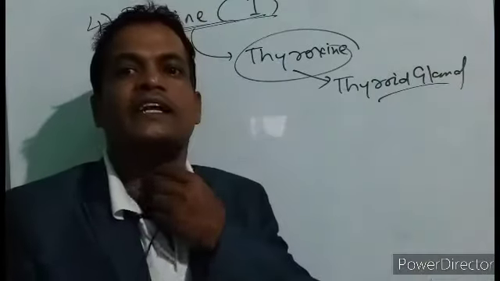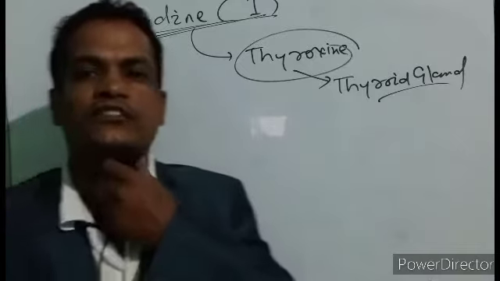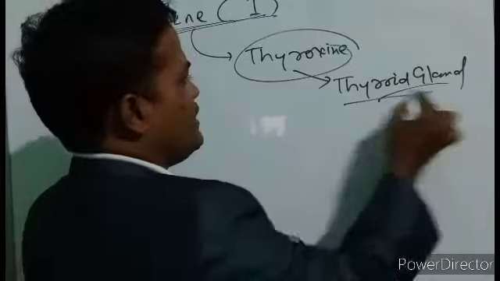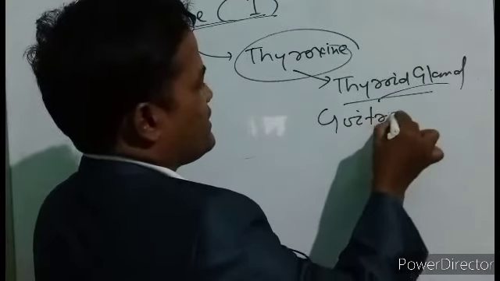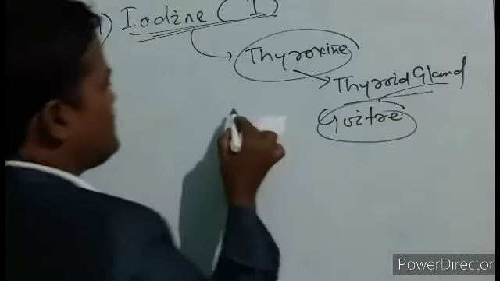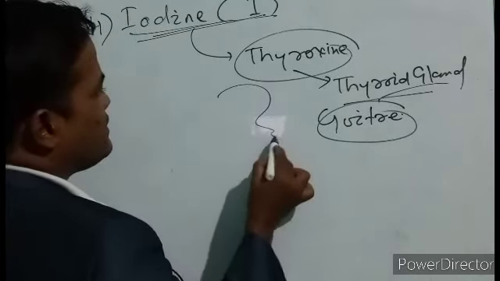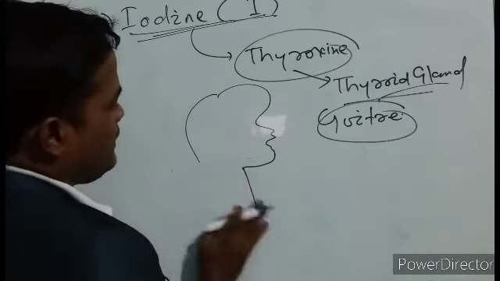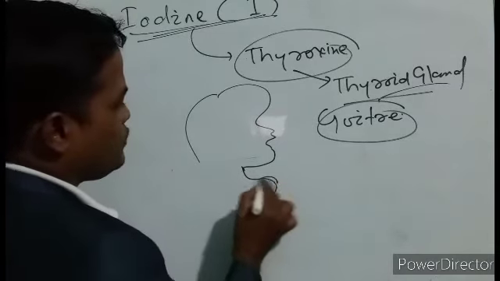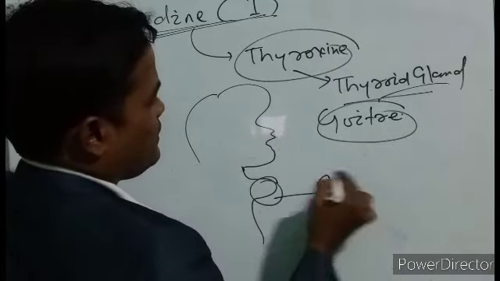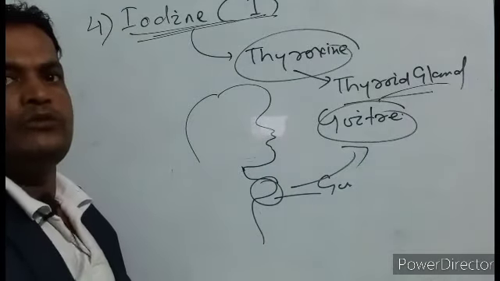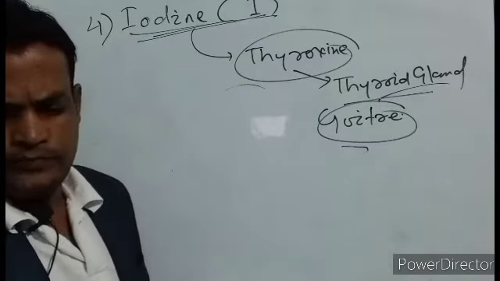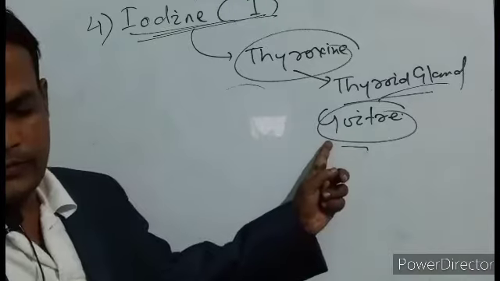Insufficient secretion of thyroxine causes a swelling of the neck, which is called goiter. So this is due to deficiency of iodine. Is it right? So the condition called goiter is formed.